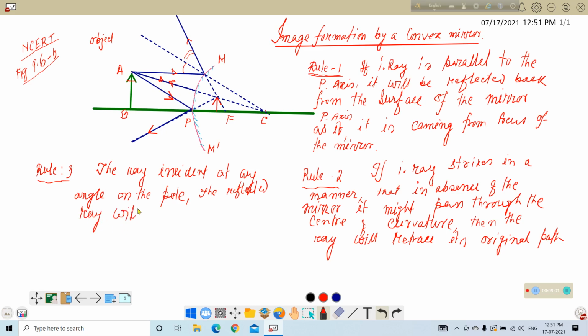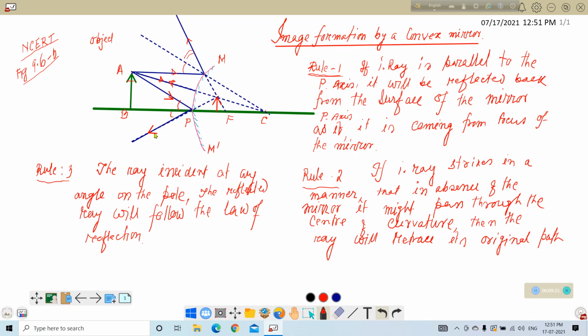That means this is the angle of incidence and this is the angle of reflection.